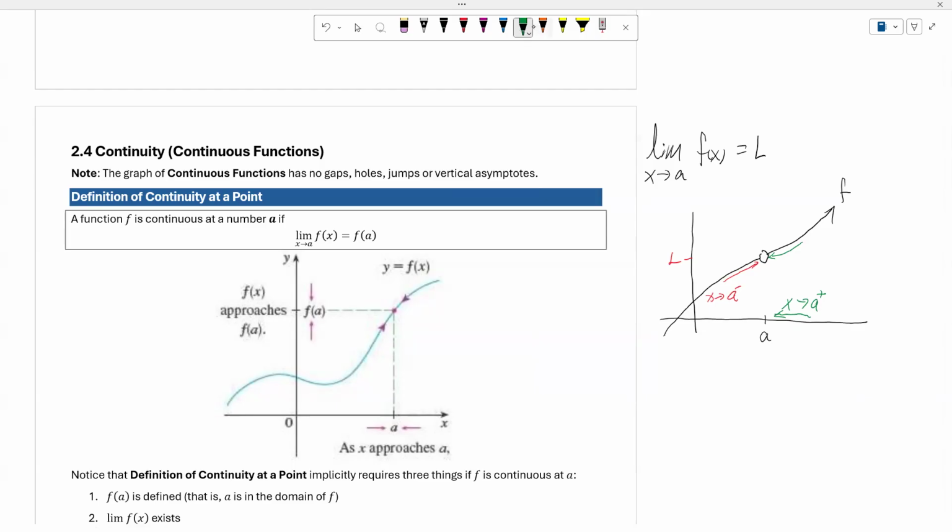What if L is equal to f of a? Then in this case, meaning f of a is equal to L, what happens to the function? Now we could say that the function is continuous at x equal to a. So this is about the continuity.